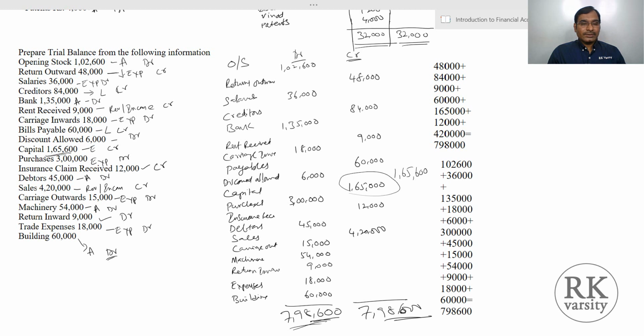So thank you for watching my lecture. In the next module I am going to explain how to prepare trading and profit and loss account with simple balances, then with the adjustments, then we also prepare balance sheets and balance sheets with the different adjustment entries. So with that, the complete course will be done. That is starting from journalizing of transactions to preparation of final accounts. So this course of Introduction to Financial Accounting covers all these topics.